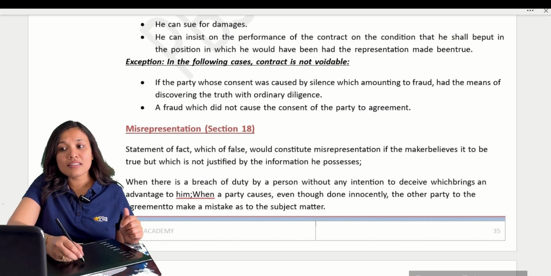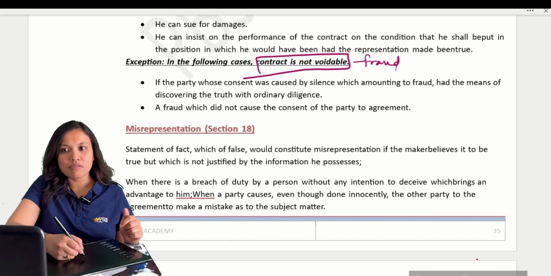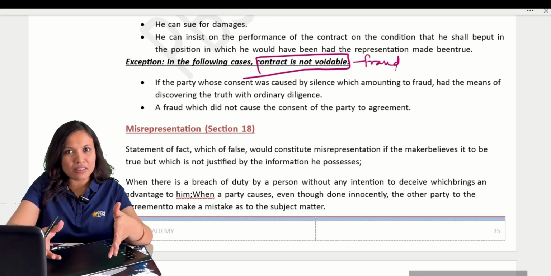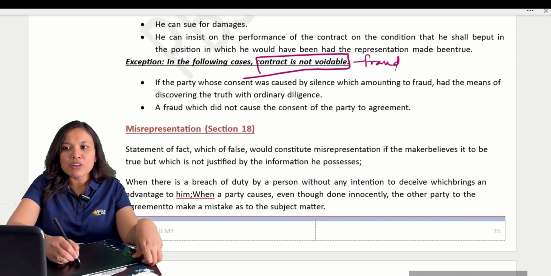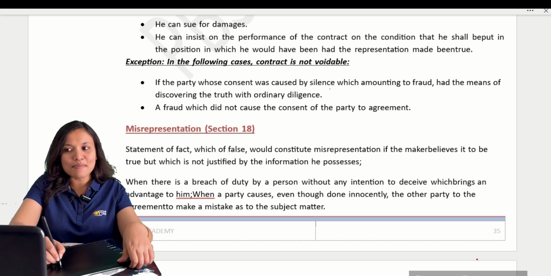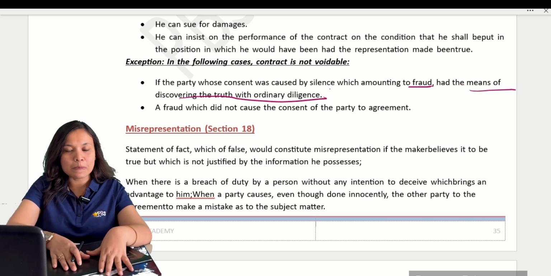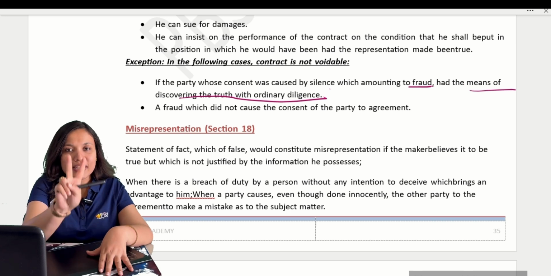see, now there are some cases where a contract based on fraud is not voidable. Contract exceptions. We saw now the contract becomes voidable if based on fraud, correct? But there are some exceptions to this. What are the exceptions? Very, very important exceptions. If a party's consent is caused by silence amounting to fraud, and the party had the means of discovering the truth by ordinary diligence, the contract is not voidable in the following two cases.